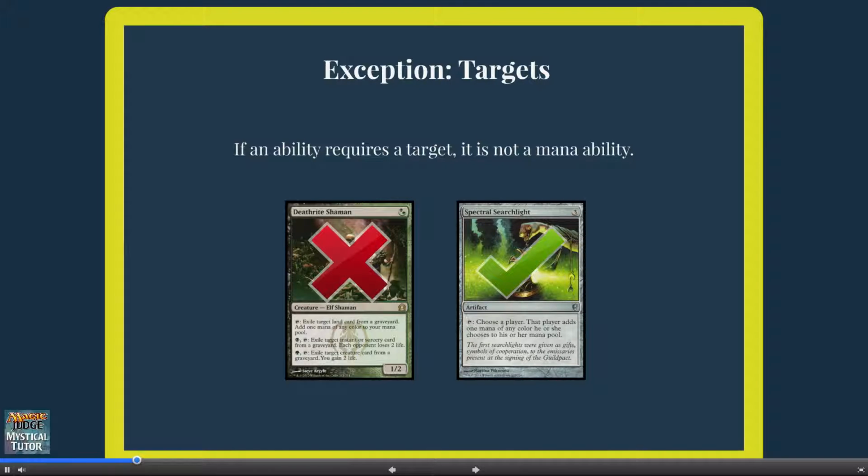Some abilities ask you to choose something, like Spectral Searchlight. Spectral Searchlight says, choose a player. That player adds 1 mana of any color he or she chooses to his or her mana pool. Choosing something is not targeting, so this ability does not target, and therefore is a mana ability.